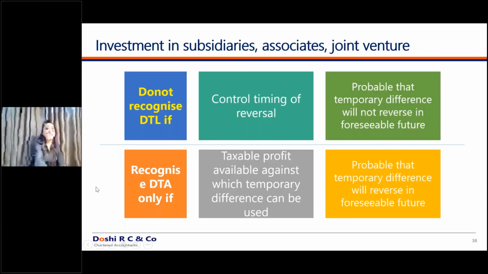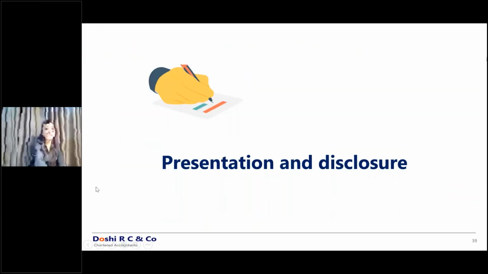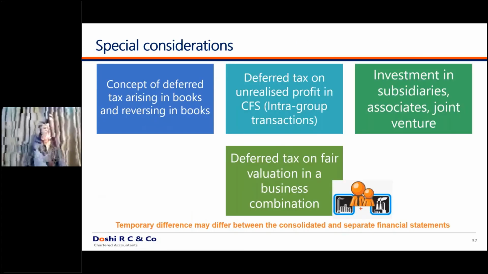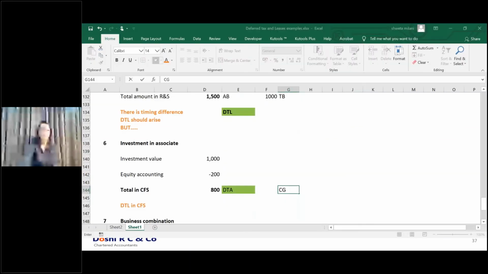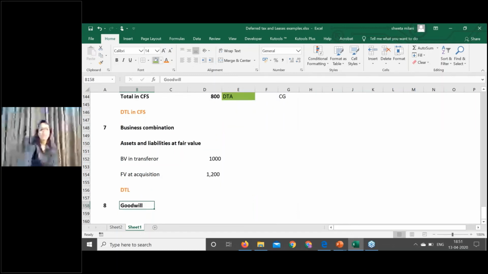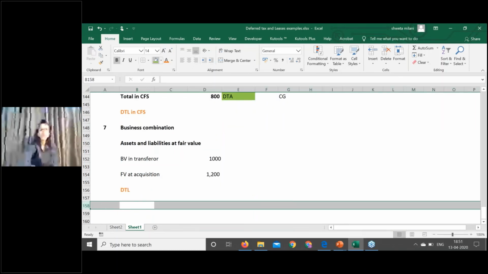So these are the cases which are there in the Ind AS which are not there under the Indian GAAP. One more case, deferred tax on fair valuation in a business combination. These are all complex cases, please try to understand. In business combination, as per Ind AS 103, which we are going to cover in a detailed manner tomorrow, let's understand the principle.